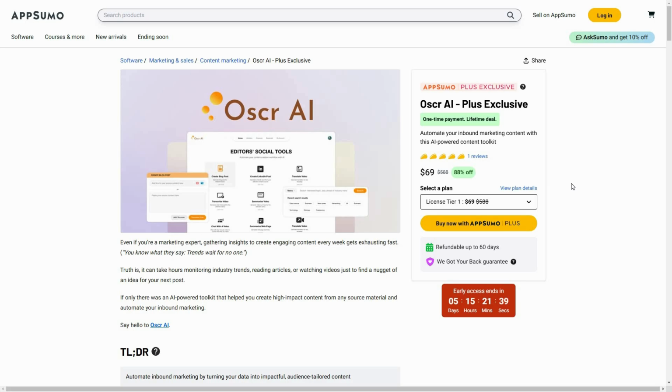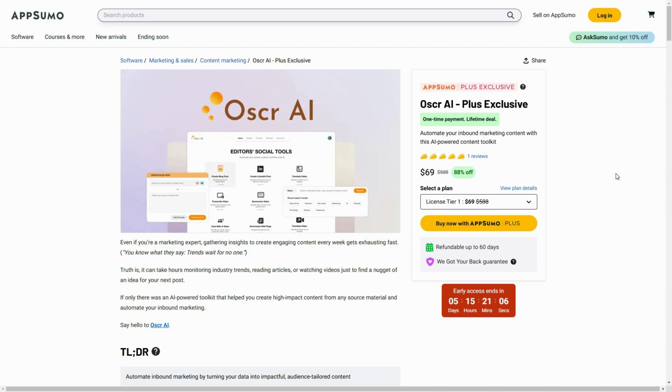I'm back with another review and today I'm going to review Oscr AI. Oscr is an AI tool that gives you access to multiple AI tools on a single platform. You can write a blog post just by using a topic and a simple prompt, or you can take inspiration from other blogs by pasting another blog's URL on this platform, and then Oscr AI is going to create a new blog post inspired by that.